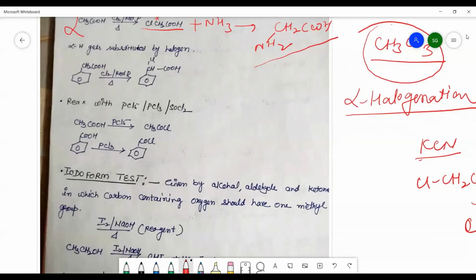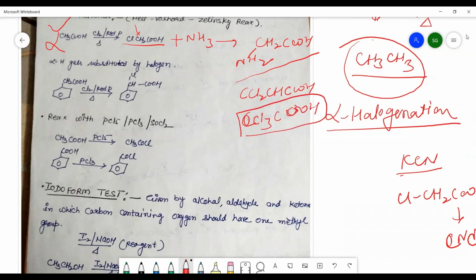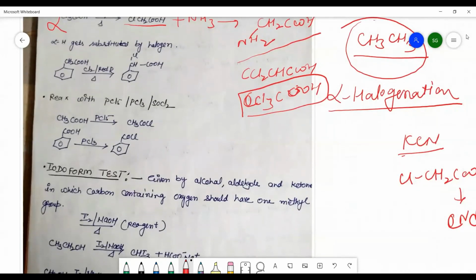And this reaction can also give the mixture of the alpha substituted alpha halogenated product. Like one Cl replaced, then there is a formation of 2 Cl can also be replaced. Then you can get compounds like CCl3, COOH also. So that the alpha carbon atom will be substituted or halogenated with the help of Cl2 or Br2 in the presence of red phosphorus and heating.